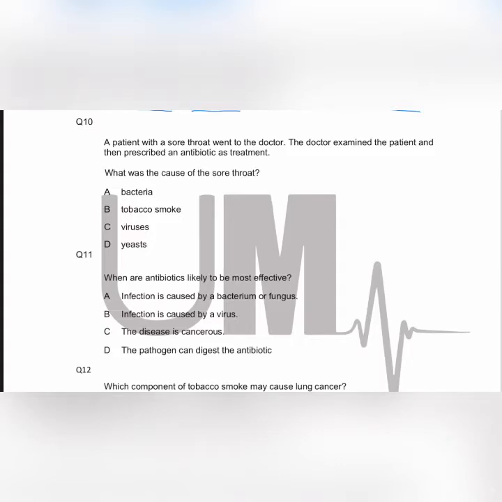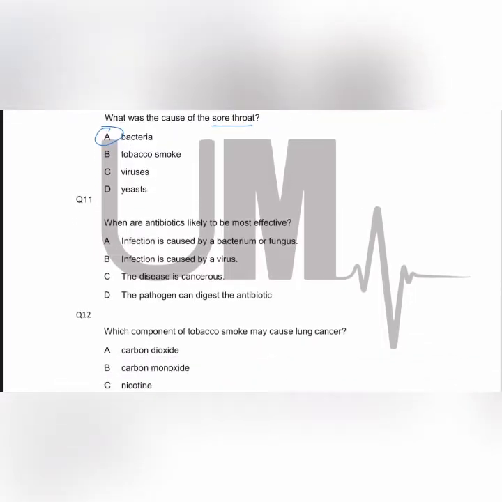Question number 10 or MCQ number 10. A patient with sore throat. Sore throat is basically the ulcers in the throat which cause pain. So a patient with sore throat went to the doctor. The doctor examined the patient and then prescribed an antibiotic as the treatment. So if a doctor is prescribing antibiotic to treat sore throat, it means that sore throat is caused by bacteria, because antibiotics kill bacteria and treat bacterial infections.